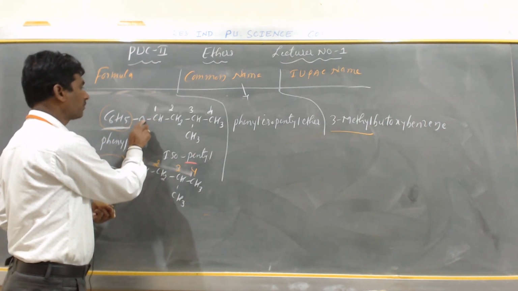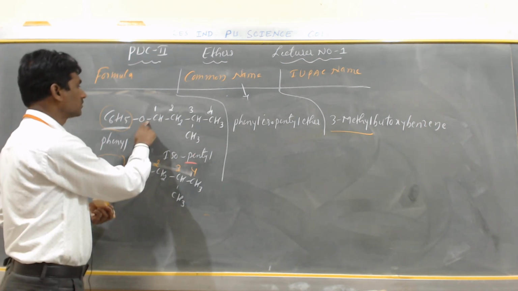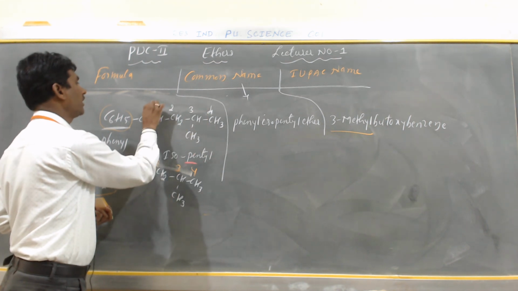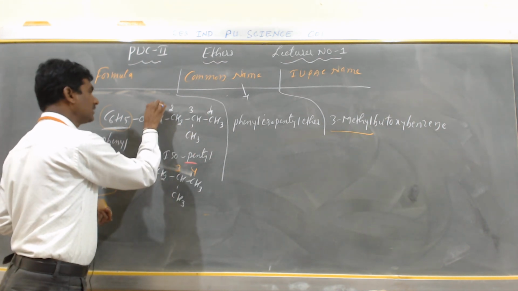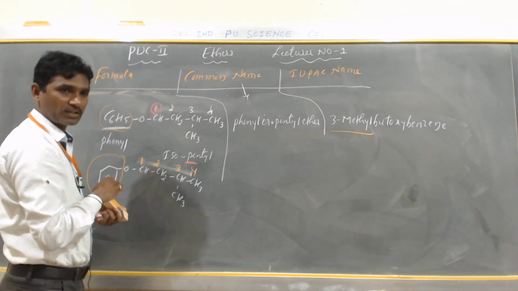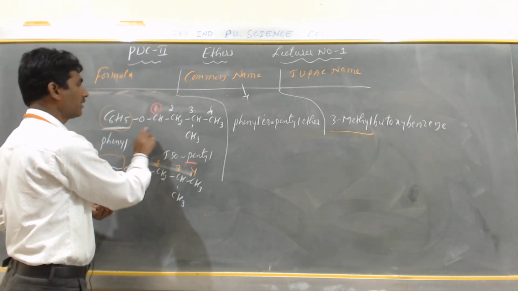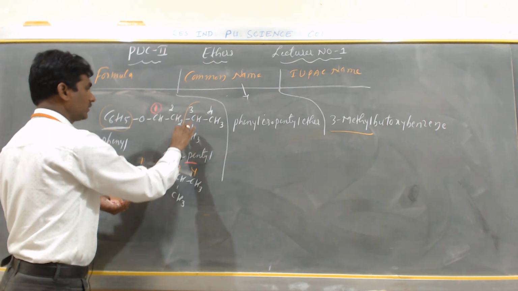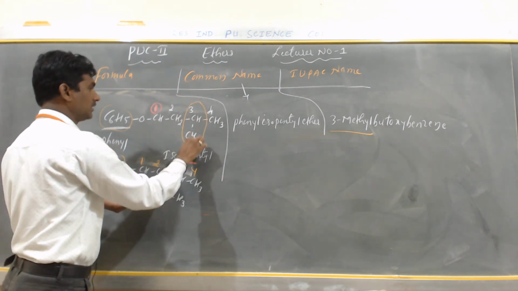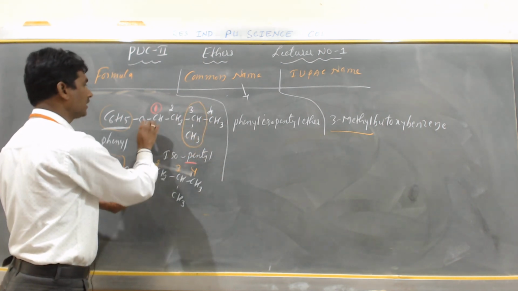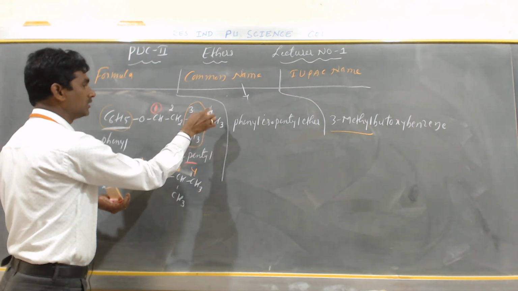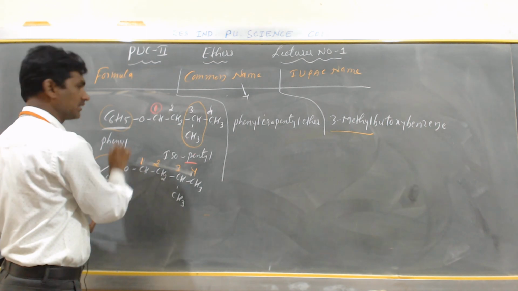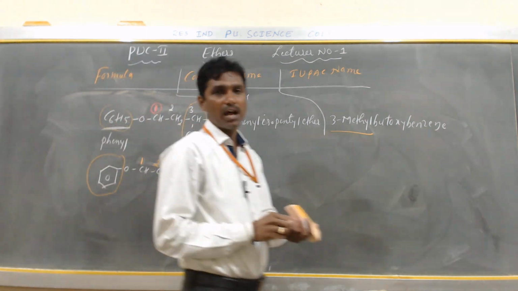If you start from the right side of the oxygen, it is 1, 2, 3 and 4 carbons. 1 is the lowest number. CH3 is on the third carbon, so it is 3-methyl. 4 carbons numbered means but, with oxygen it is butoxy, and C6H5 is a benzene ring. So this is the IUPAC name.